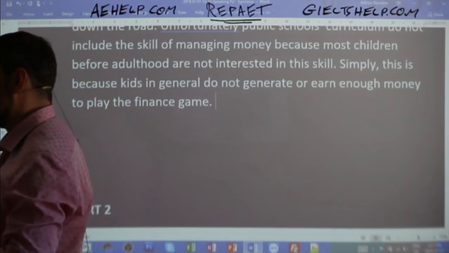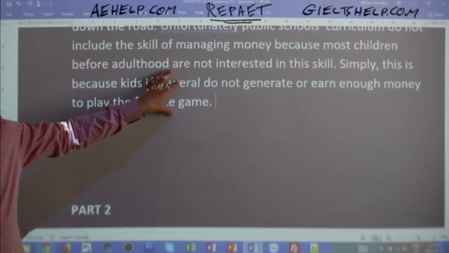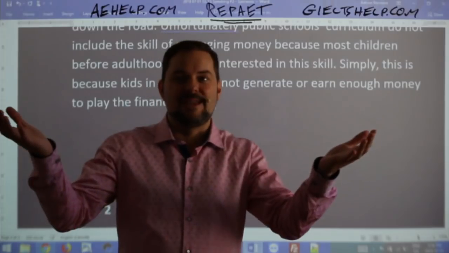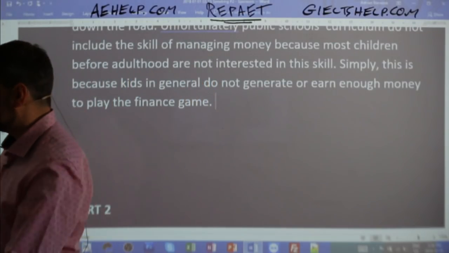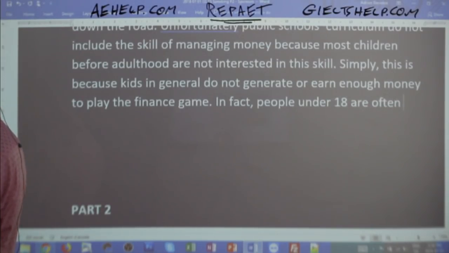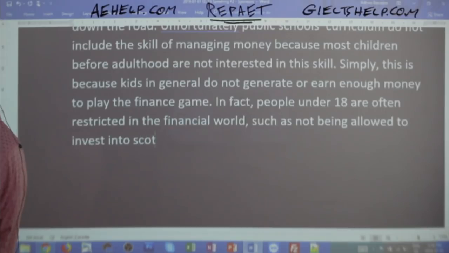So kids are not even allowed into the finance game, all right? So that's the right answer. That's the most clear answer. And maybe now you're doing one of these. Oh, why didn't I think about that? Okay, of course. In fact, people under 18 are often restricted in the financial world, such as not being allowed to invest into stocks.